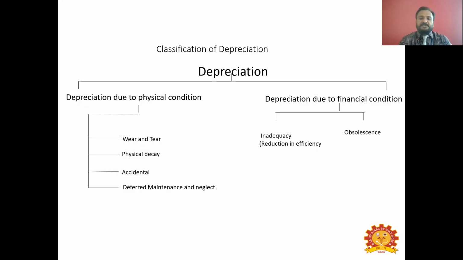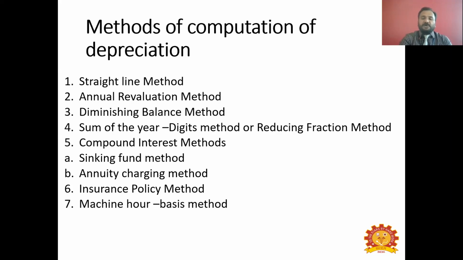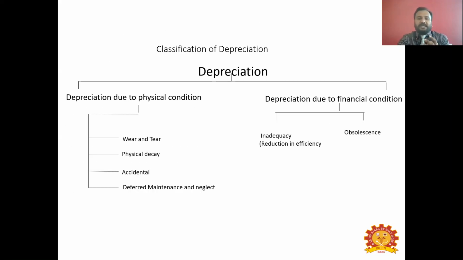And there is another depreciation called depreciation due to financial conditions. That is inadequacy, that is reduction in its efficiency. That is also depreciation. And obsolescence. That is scrap. Obsolescence is a stage where you can never use that asset anymore. You cannot use that asset anymore. So that is obsolescence stage. You will have only scrap. There will be some wastages available there. So that is called obsolescence. So these are the two classifications, two types of depreciation that we have.